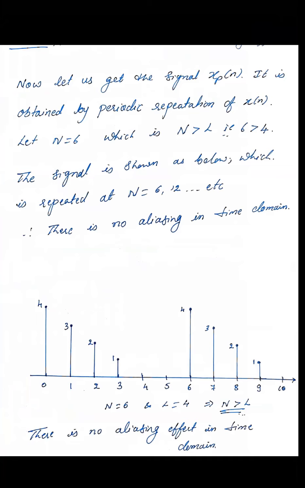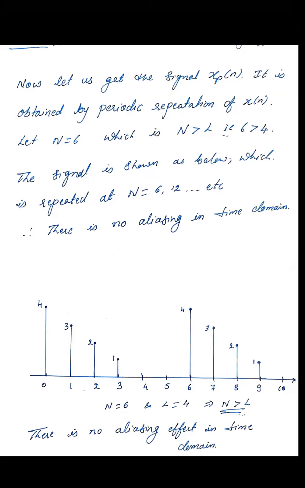Now if you observe here, L is fixed, which we have considered as 4. So when it gets repeated, N is equal to 6. At 0, we have 4. At 1, we have 3. At 2, we have 2. At 3, we have 1. After this, at 4 and 5, there is no sequence. Then again, it starts the sequence.